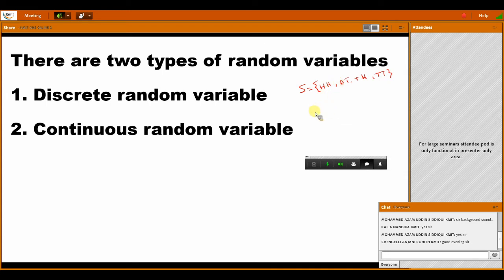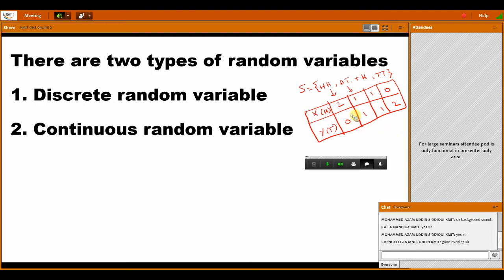If you convert this outcome into variable form, I take X as the variable for the number of heads. Here 2, here 1, here 1, here 0. If you take Y as tails, here 0, here 1, here 1, here 2. Like this, we convert the outcome into variable form, called a random variable.